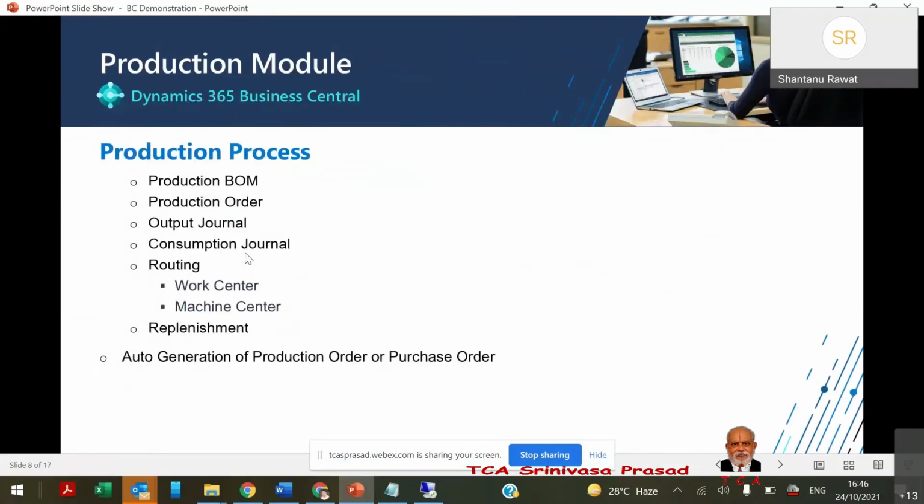Any other question on the production process? Can I give more than one vendor and give percentages? Two vendors, 70-30? 70% of the quantity will go to one vendor, 30% to the other vendor. Not right now, actually. Default is not there. But if you want, it's just a small modification we can do. By default, it goes to one vendor only. Okay. Fine.